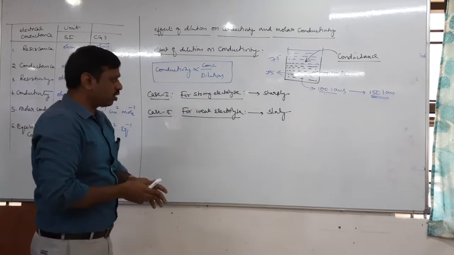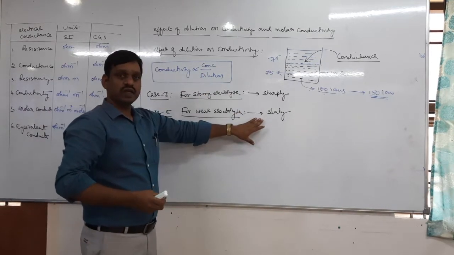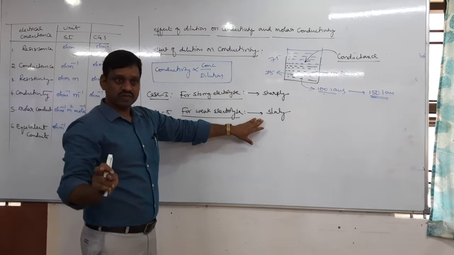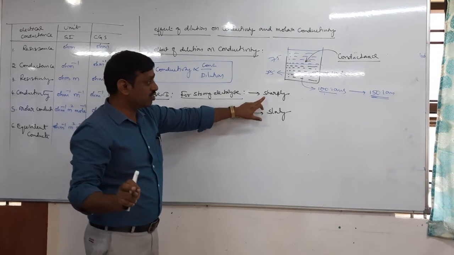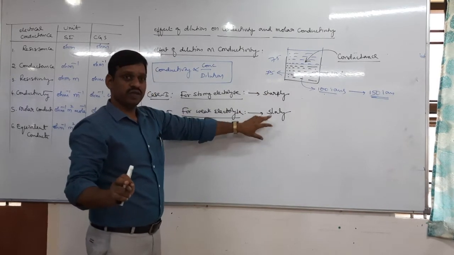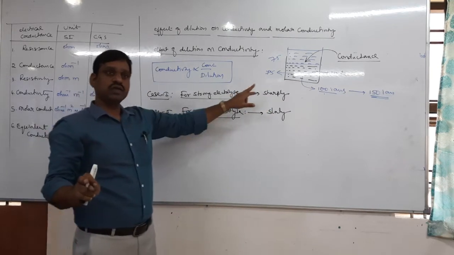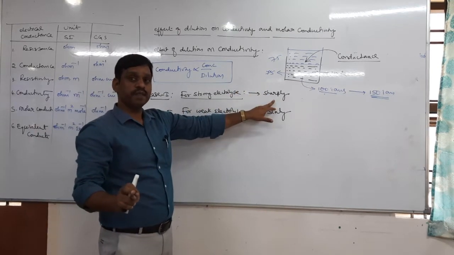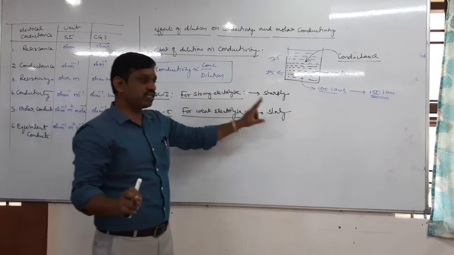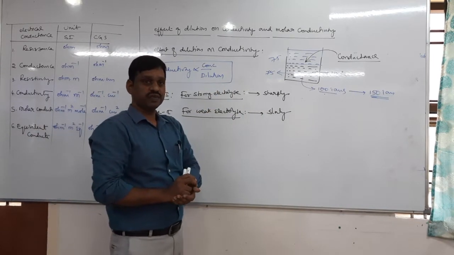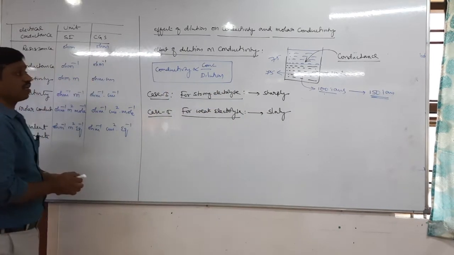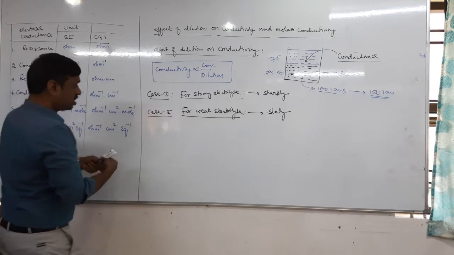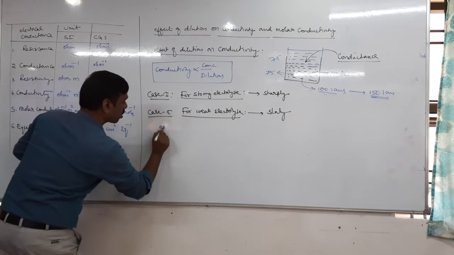Okay, you need to remember only these two points. How and why, nobody asks. They only ask whether sharply or slowly. In case of a strong electrolyte, conductivity decreases sharply. In case of a weak electrolyte, it decreases slowly. Okay, that is in case of conductivity. Next, what is the effect of dilution on molar conductivity?